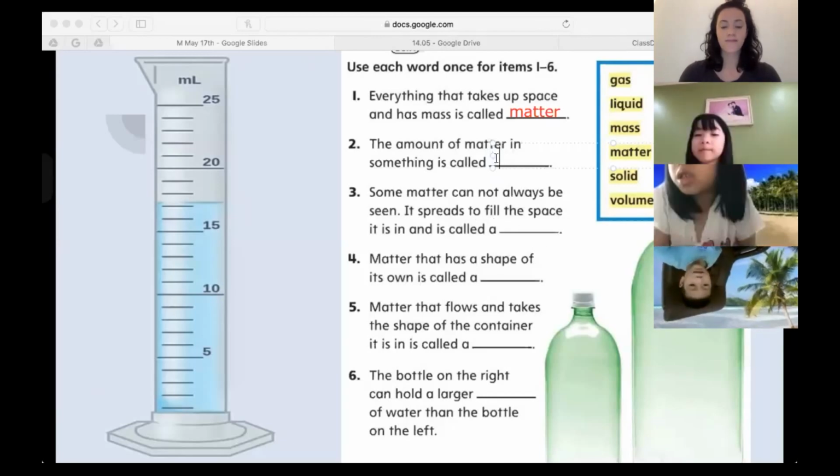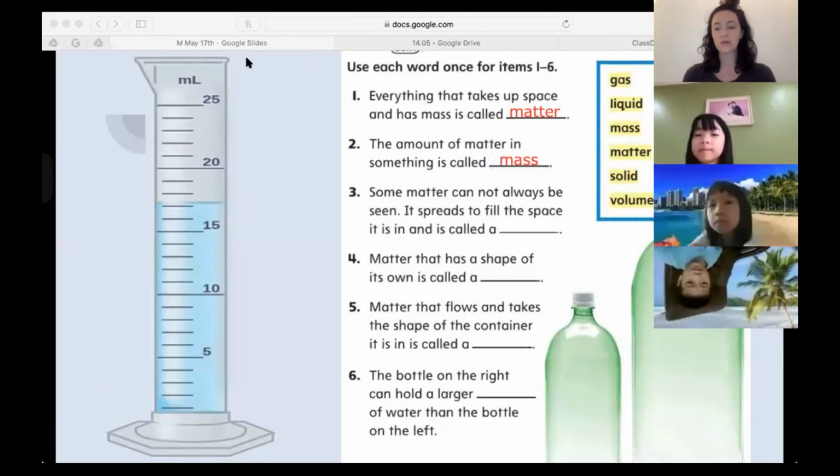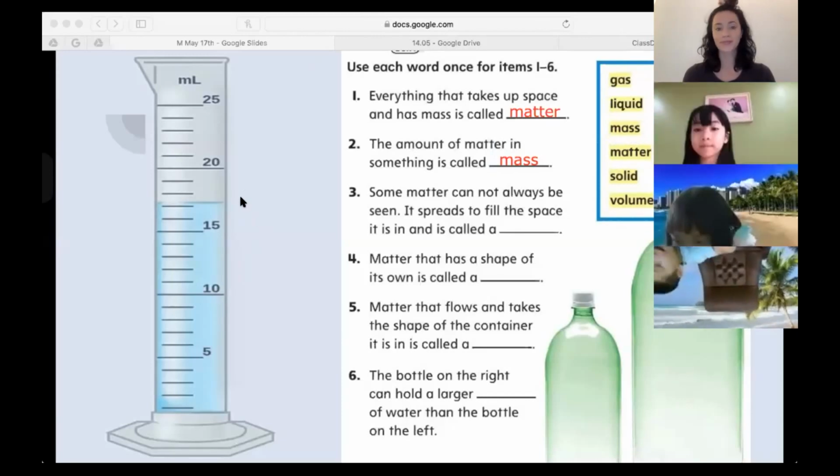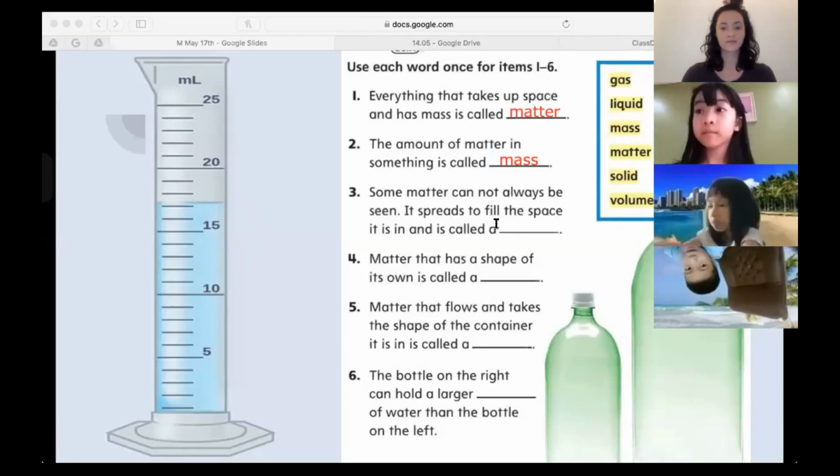We can weigh something to know how much matter is in it. Number 3, Leo. Some matter cannot always be seen. It is spread to fill the space. It is called a gas. Excellent. Very good job, Leo. Next one, Casper, number 4.